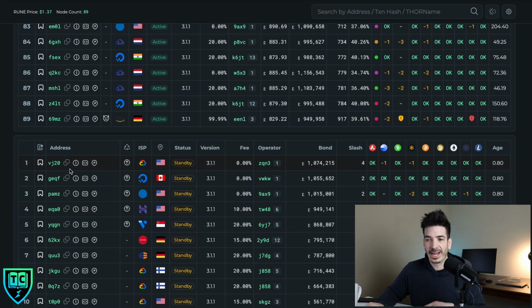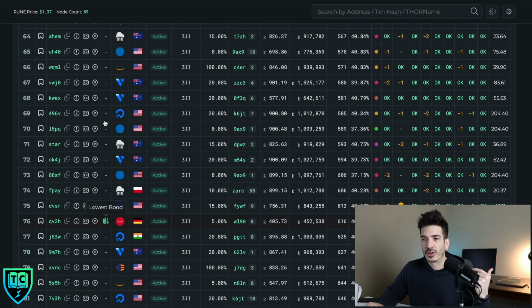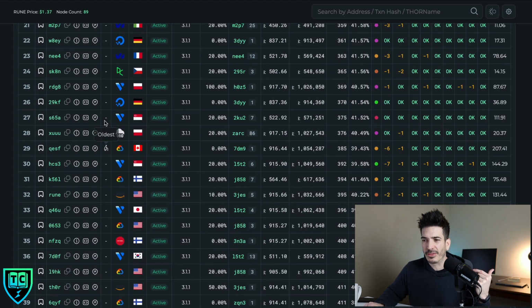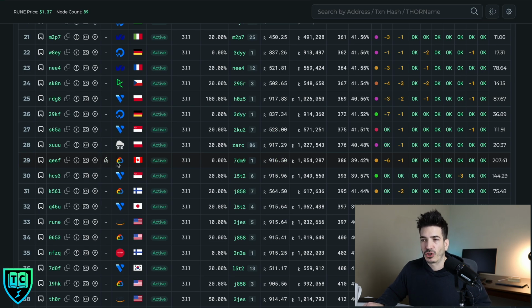And then you've also got standby nodes, and it looks like there are 5 that are going to churn in on the next churn. And it's just based on different things. So this one is the worst performing, this one here. So based on its current performance, this one would get kicked out automatically. You've also got the one with the lowest bond. That one gets ejected on this churn. And then you've also got the oldest, as shown by this little old person with a cane, which is going to be all of us one day, hopefully. But those 3 get churned out automatically.